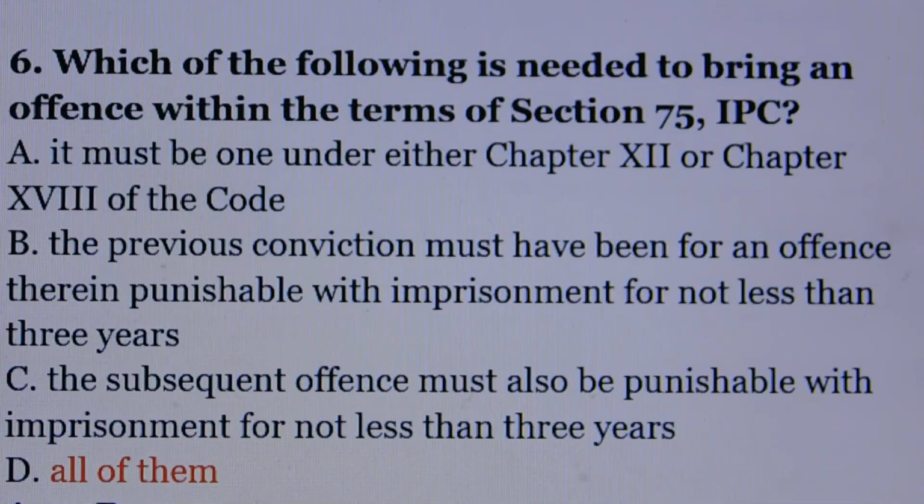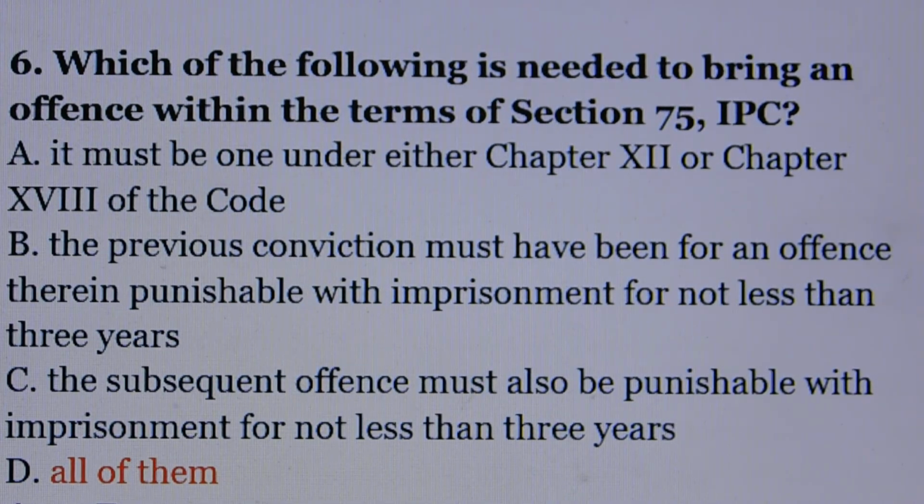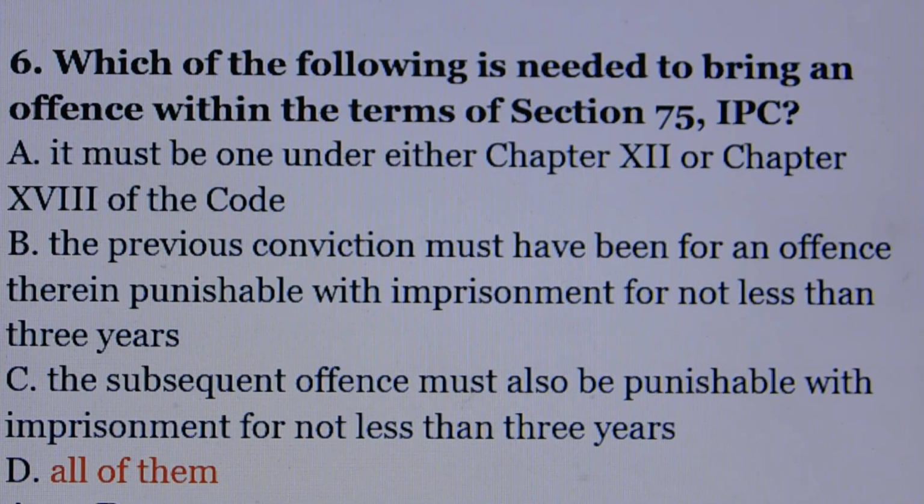Question number 6. Which of the following is needed to bring an offence within the terms of section 75 of IPC? Answer is option number D, all of them. Option A, it must be one under either chapter 12 or chapter 17 of the code. Option B, the previous conviction must have been for an offence therein punishable with imprisonment for not less than 3 years. Option C, the subsequent offence must also be punishable with imprisonment for not less than 3 years. All of them.